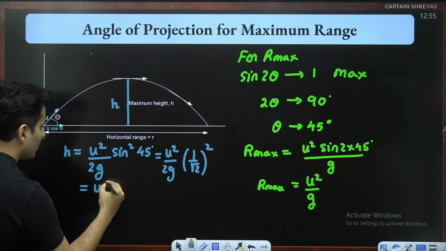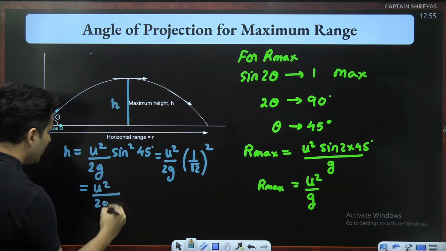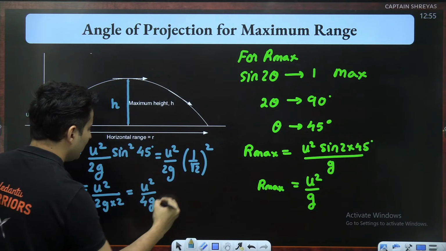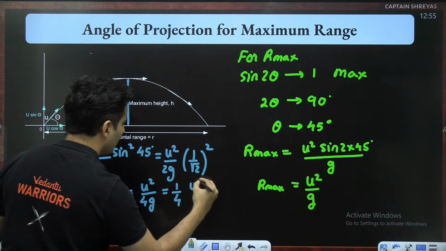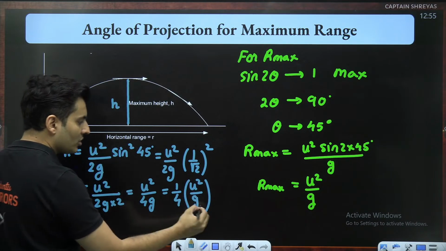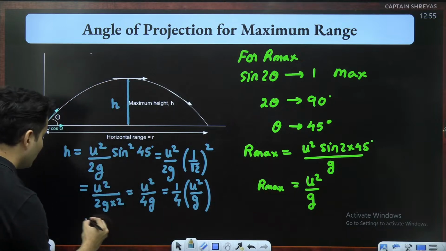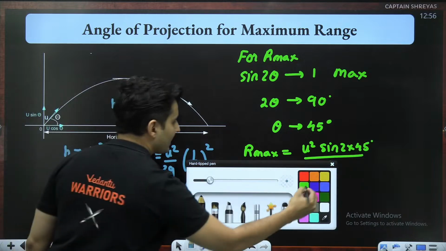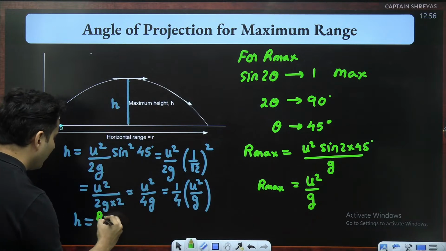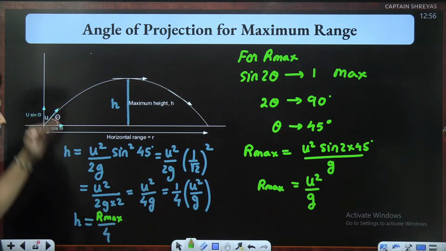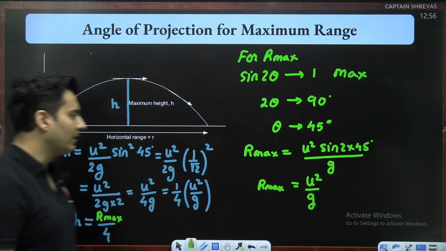So it will become u square by 2g multiplied by 1 by 2, which is u square by 4g, which is 1 by 4 u square by g. Deliberately I wrote it down like this because u square by g was the range max. So the maximum height reached is the maximum range divided by 4. This happens exactly at 45 degrees, R max by 4.